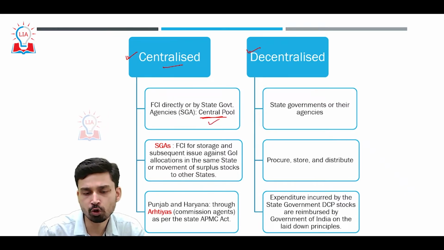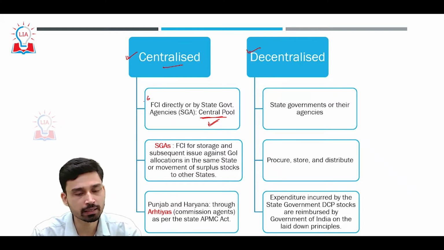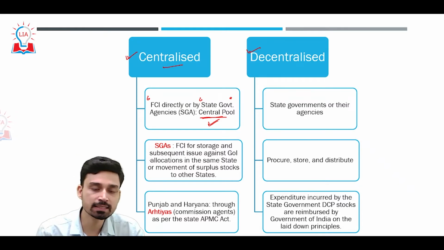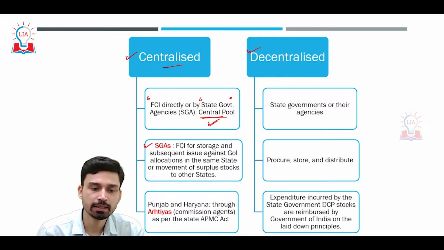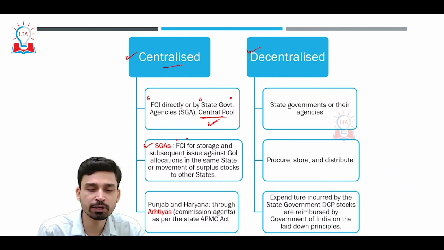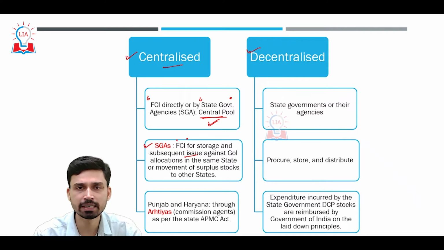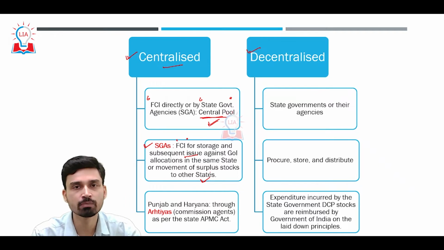So if the procurement is for the central pool, then it is procured either by the Food Corporation of India directly, or it can be delegated to the state government agencies. In this centralized pool of procurement, the food grain that is procured by the state government agencies is also sent back to the FCI itself so that it can be stored. Then, against the order of the Government of India, it can subsequently be issued either for the public of the same state, or if surplus stock is available in a particular state, then the surplus stocks can also move to some other neighboring states where there is a demand for the food grains.